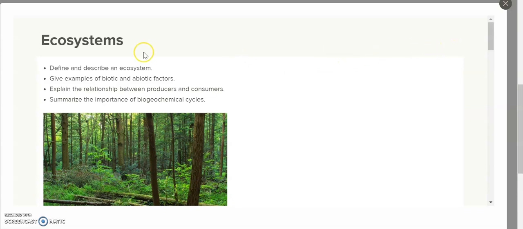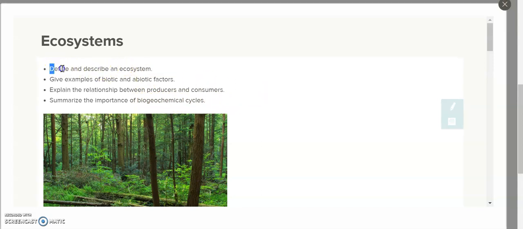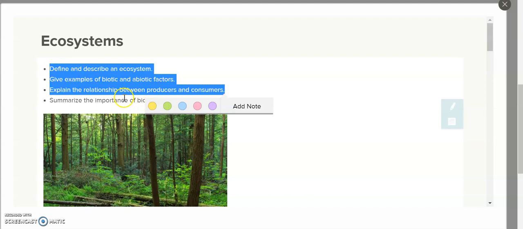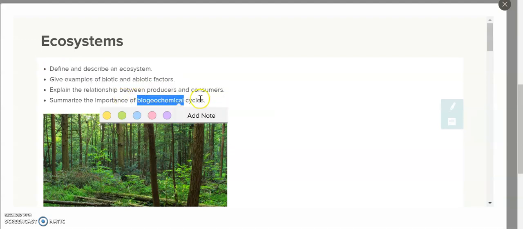So I'm going to come up here and see all of my learning standards, the same way we say, hey, this is our intent for the day, or this is our bell ringer. This is what it's going to ask you to do. So we have define and describe an ecosystem, give examples of biotic and abiotic factors, explain the relationship of producer and consumer, and summarize the importance of biogeochemical cycles. So many things that we already know are all of these. The only word you don't know here is biogeochemical.